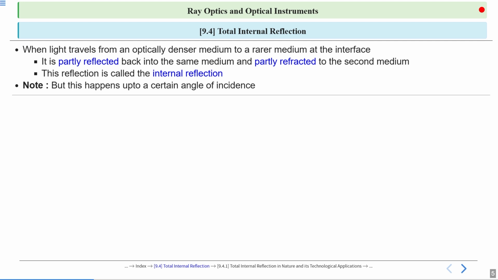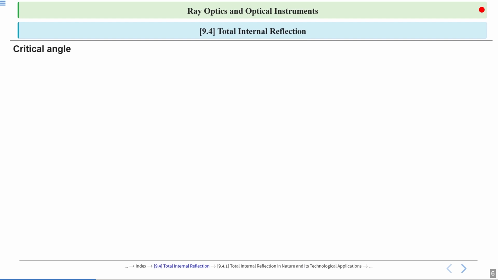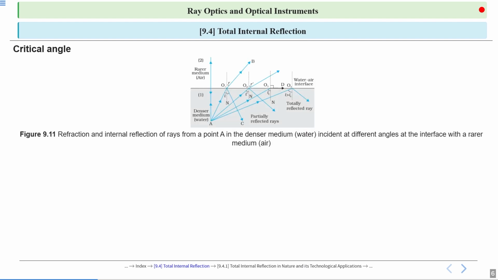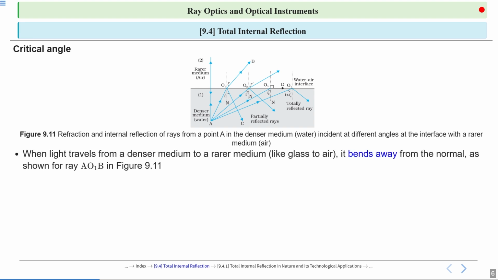So, critical angle. Basically, it is the angle of incidence in the denser medium for which the angle of refraction in the rarer medium is 90 degrees. To understand this, we will use a scenario.